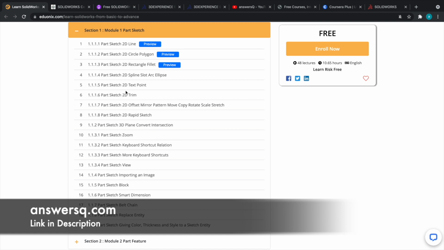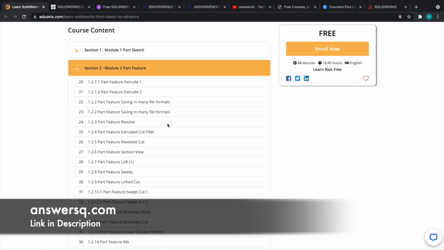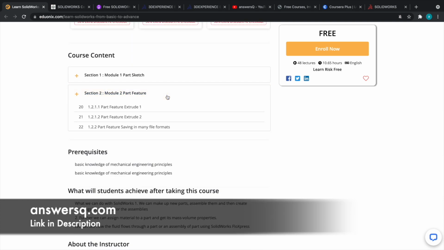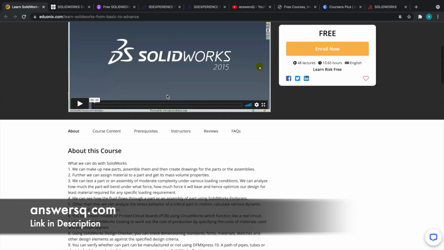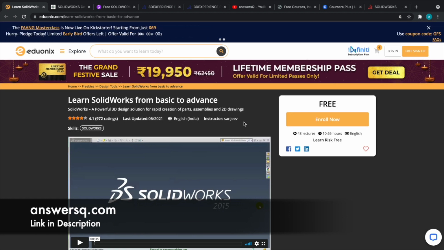So part sketch, 2D text point, 2D trim, 2D offset mirror, 2D rapid sketch. So most of these are features that are available in SolidWorks software. You can learn about those features here. So all these different topics about SolidWorks will be covered in this particular course, which is offered by Eduvanics platform. So it is a long course. You have 10 hours content, as I said earlier. So make use of this one here.